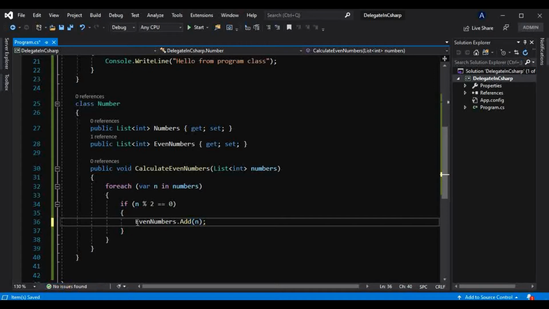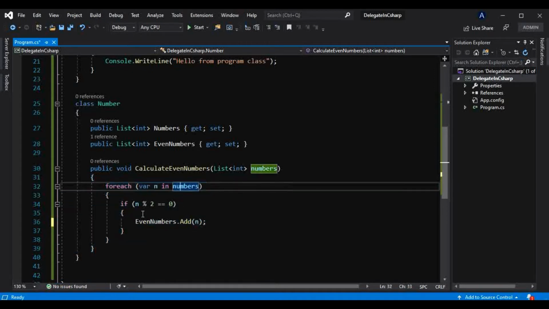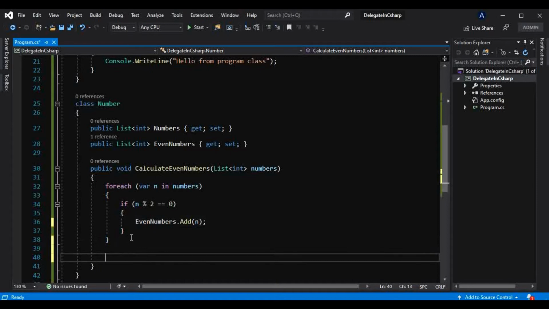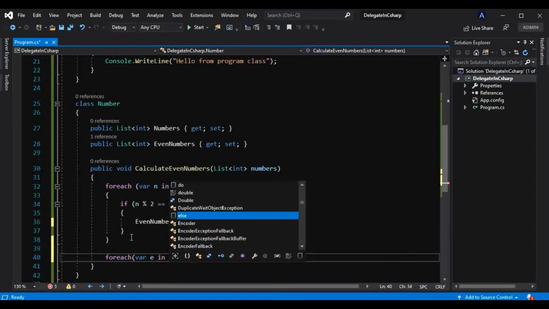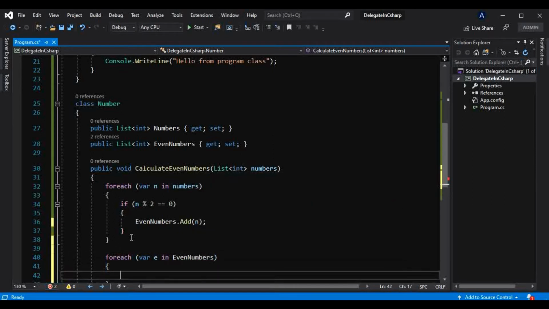Okay, and after checking each and every number from this list and adding it to this even numbers list if it is an even number, then we want to show that even numbers list onto the console. And how can we do that? I will use another foreach loop here, where n in, I will make that as e. Okay, where e in even numbers.